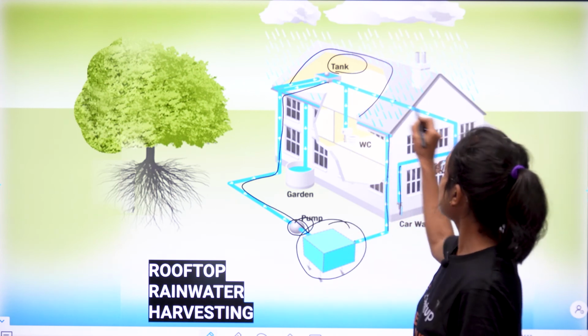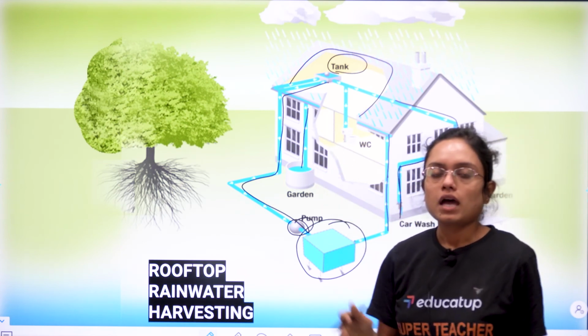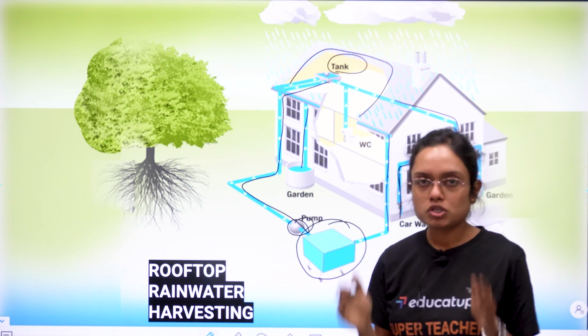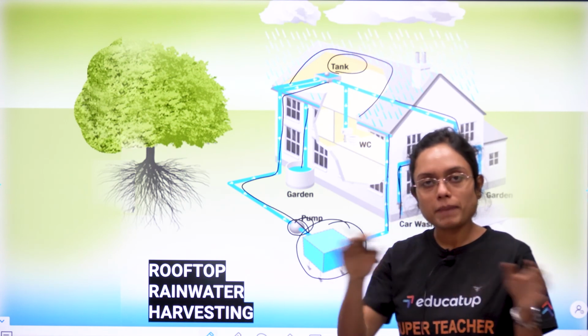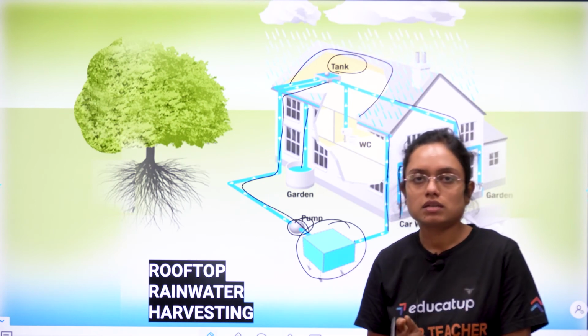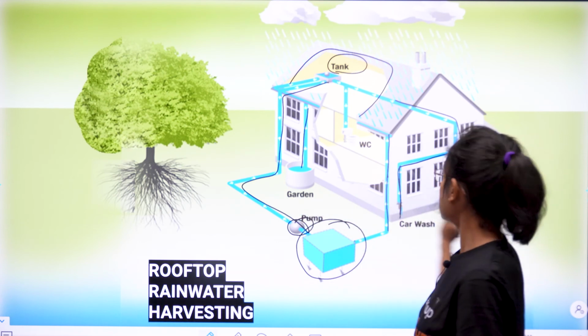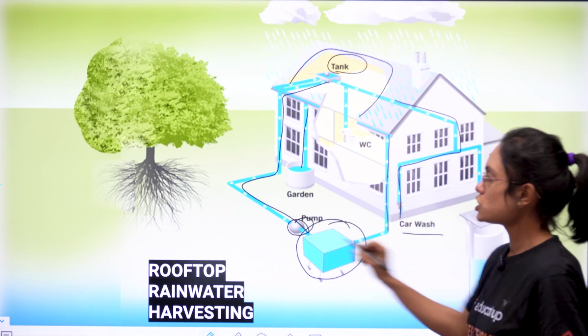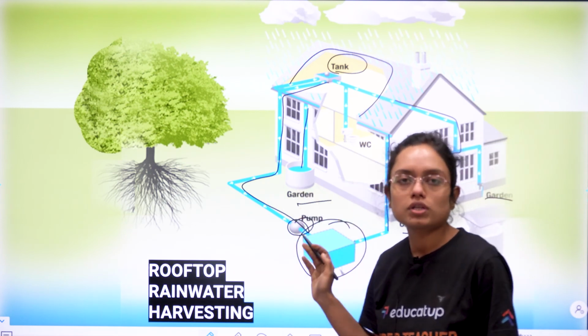See, they have so many water connections. What they are exactly doing: rain is there, they have collected the water, then they have made the pipelines and they are supplying the water which has been collected by rain for different purposes. For example, कहीं पे ground water का level बढ़ाने में लगे हैं, कहीं पे car wash के लिए, कहीं पे garden के लिए, कहीं पे save कर रहे हैं. So that is all what they are doing.